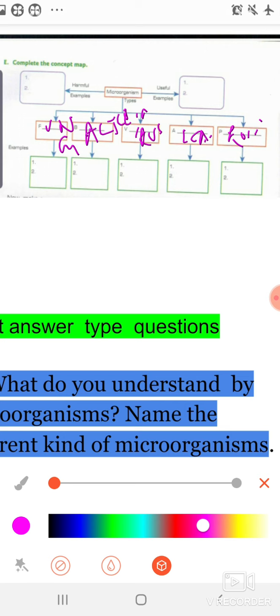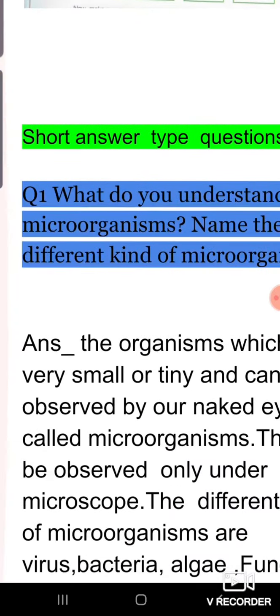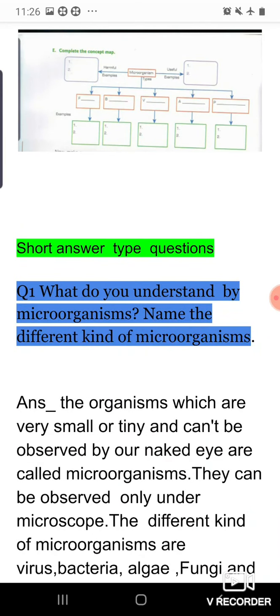So in this way, that means 2 points you have to write. After that, see the short answer type questions. So first is, what do you understand by microorganisms? Name the different kind of microorganisms. The organisms, micro means very small or tiny. The organisms which are very small or tiny and can't be observed by our naked eye are called microorganisms. They can be observed only under microscope. The different kind of microorganisms are virus, bacteria, algae, fungi, and protozoa.